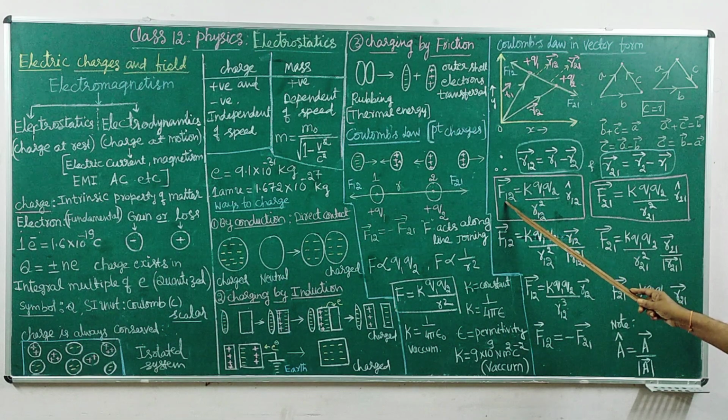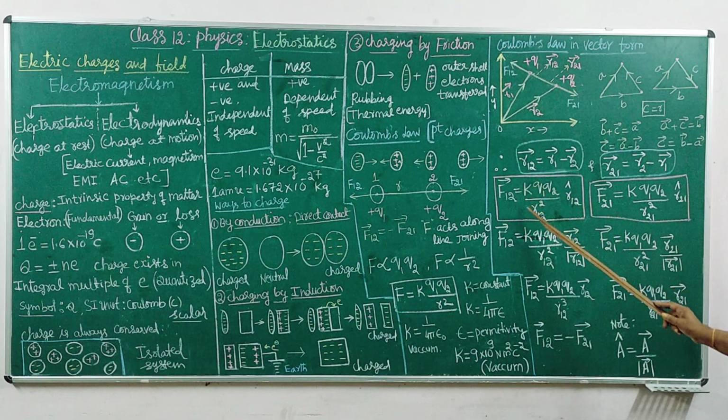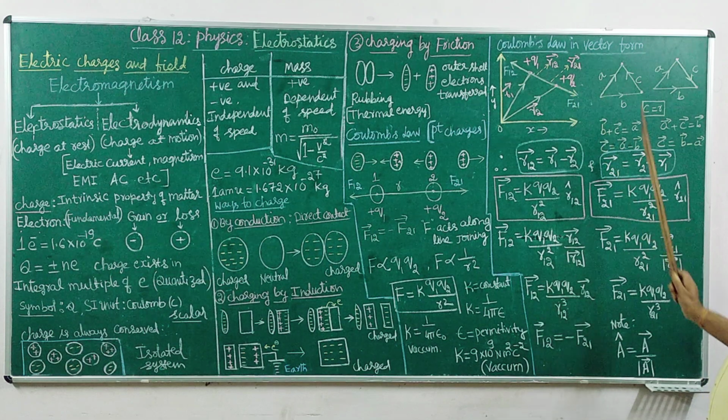Now Coulomb's law force is a vector quantity, that is, magnitude multiplied by a unit vector, that is the position vector. So for this one the position vector is R12. For this one the position vector is R21.